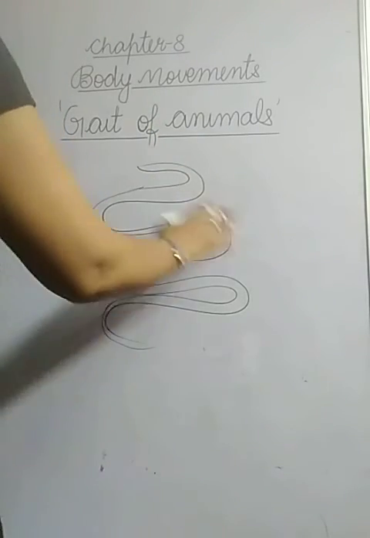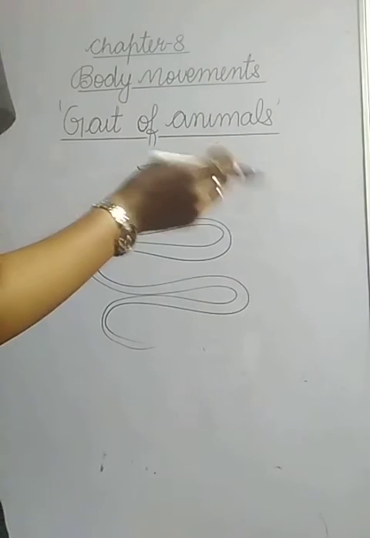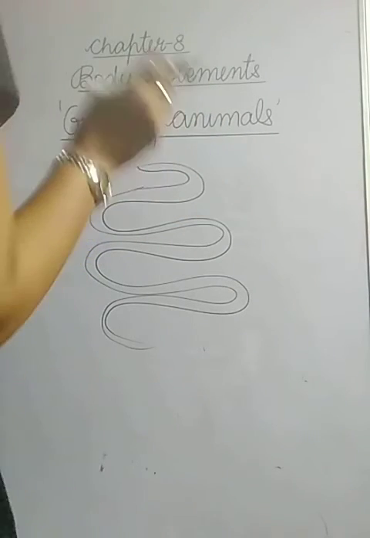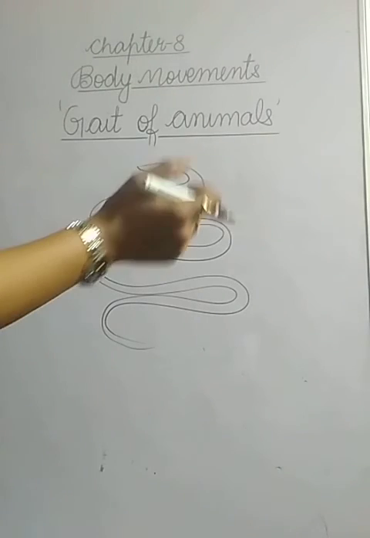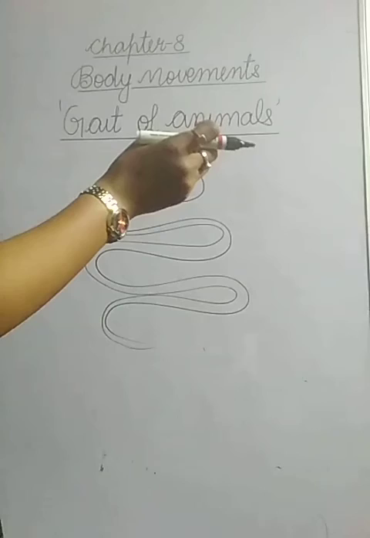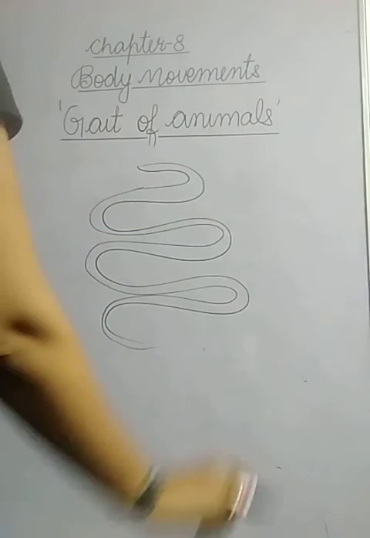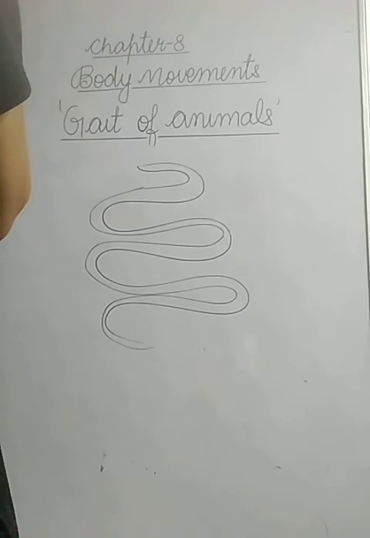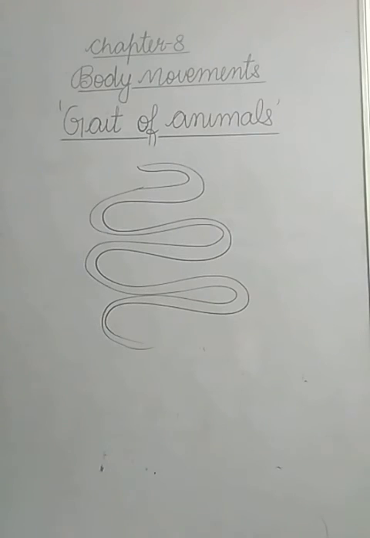Snake की जो backbone होती है उसमें 100 से भी ज़्यादा vertebrae होती हैं, small bones होती हैं, and there is ball and socket joint in these vertebrae. So it allows movement in all directions. आपको पता है ball and socket joint सबसे ज़्यादा movement allow करता है. So snake has more than 100 vertebrae and there is ball and socket joint in these vertebrae. So snake moves by making loops.